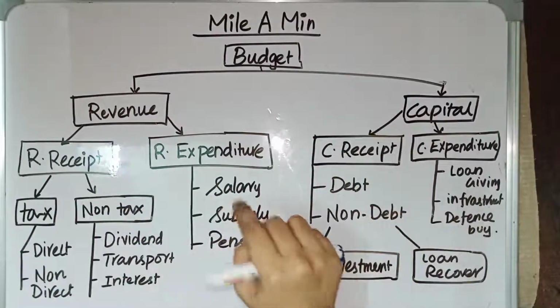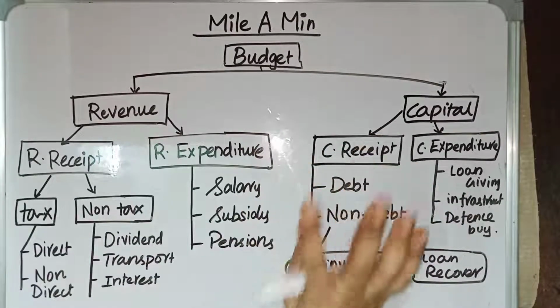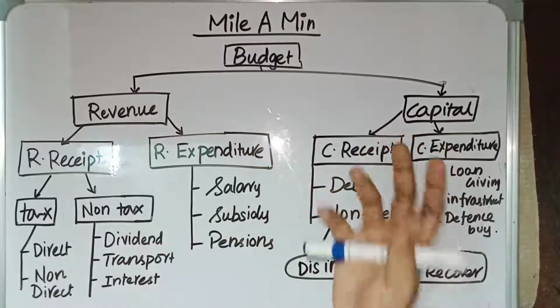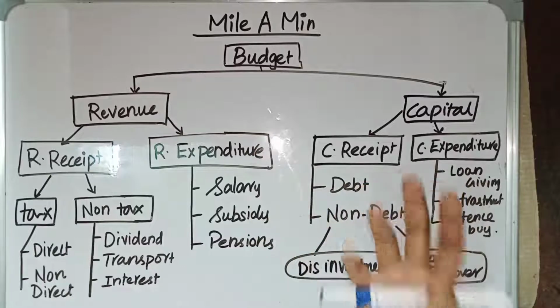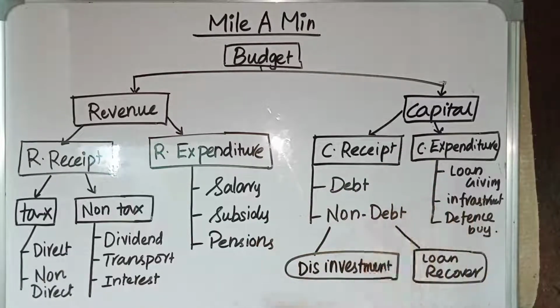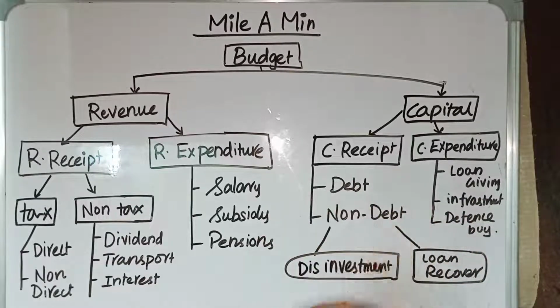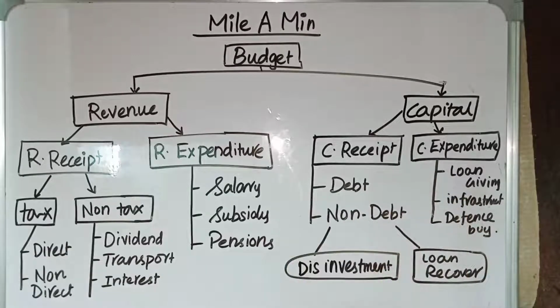In our last video, fiscal policy part 1, we discussed what is fiscal policy. Actually, fiscal policy is nothing but it deals about government's income and government's expenditure. So fiscal policy, it is a set of government decisions regarding the taxation, expenditure, and subsidies and other financial operations. It deals about these things. Through this fiscal policy, government can increase the socio-economic welfare of the people by introducing some schemes.